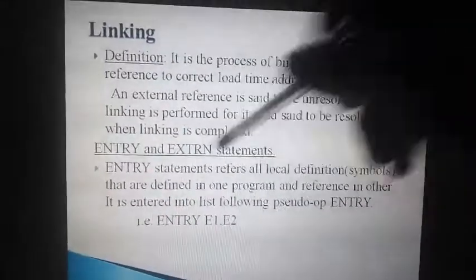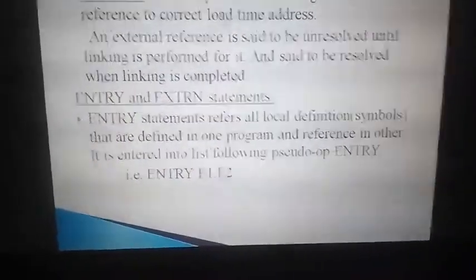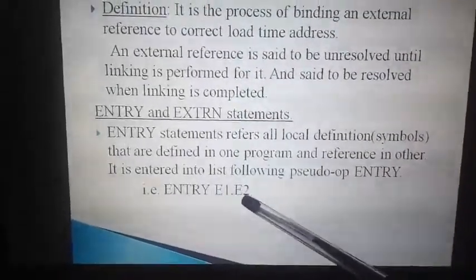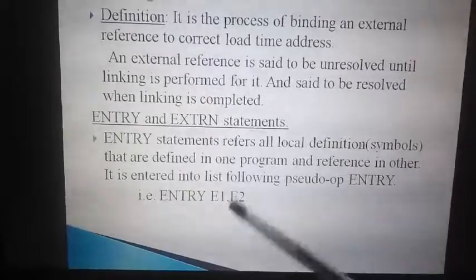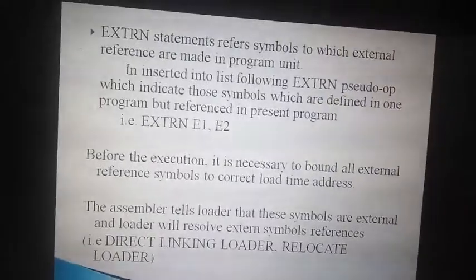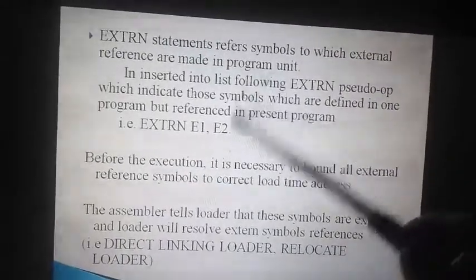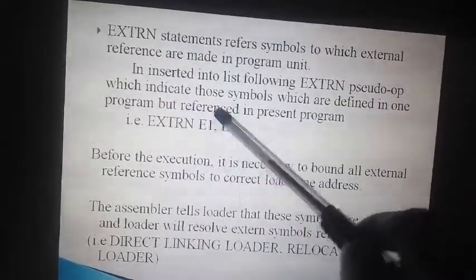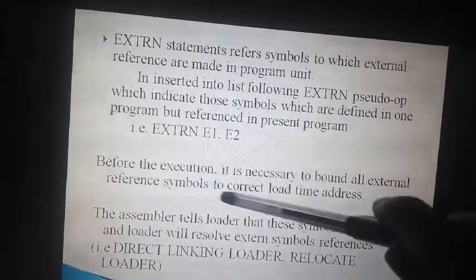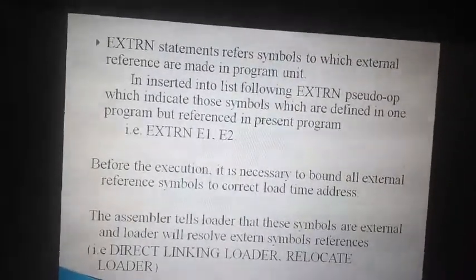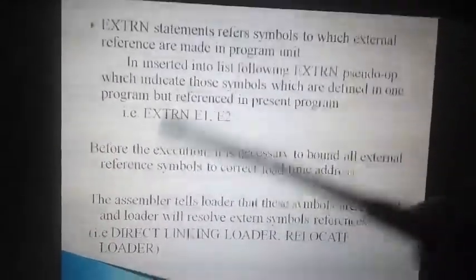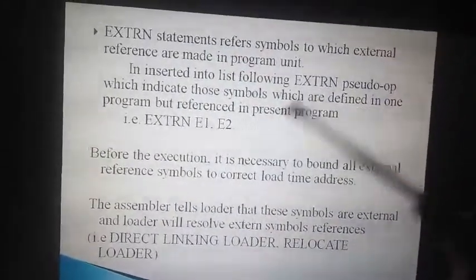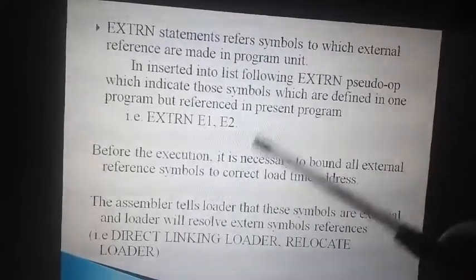Entry defines all the local symbols used in your system, and it is written using the pseudo op entry followed by the symbols. These are the local symbols, meaning they have been defined in the same program. Whereas external means these are symbols referring to the outside. External means it isn't defined in the program but is referred to here. So these symbols are represented using the pseudo op extern followed by the symbol. These symbols are called in the program but have been defined somewhere else, meaning they are external to that program. Before execution you need to have linking, and all the external references should be bound to the load address.